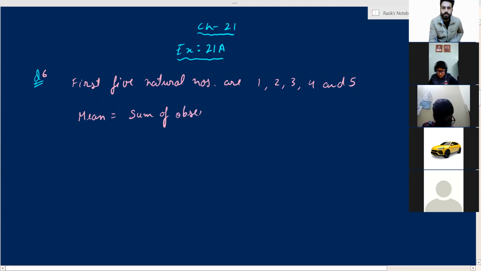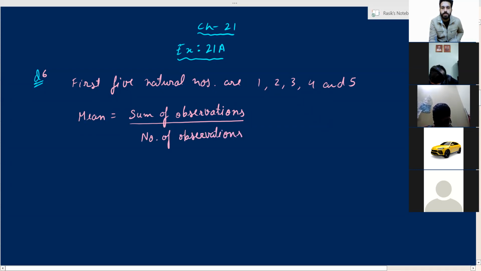Okay. So sum of observations. I'm writing the definition also. Hammad, look at the book. Sum of observations divided by number of observations. So this formula will come in higher classes also.